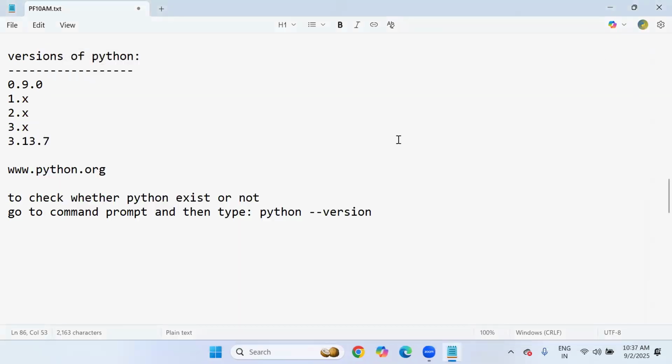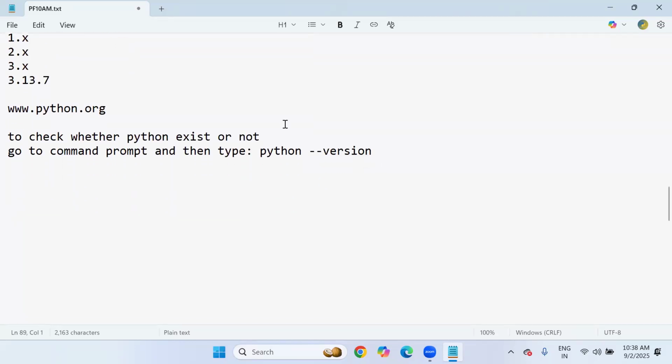Remember, if you want to start working with Python, this is the first step everybody must do. Only after Python installation can you choose a right editor. Editors like PyCharm, Visual Studio Code, Jupyter, Spyder, Atom, EditPlus, NetBeans, Eclipse, Notepad, Notepad++, any editor you can use, no matter. But I'll disclose clearly which are the proper Python editors and which is the best in the next session tomorrow. Today I'll show you step by step how to install Python software. If you are new to Python programming, you must be aware of it.